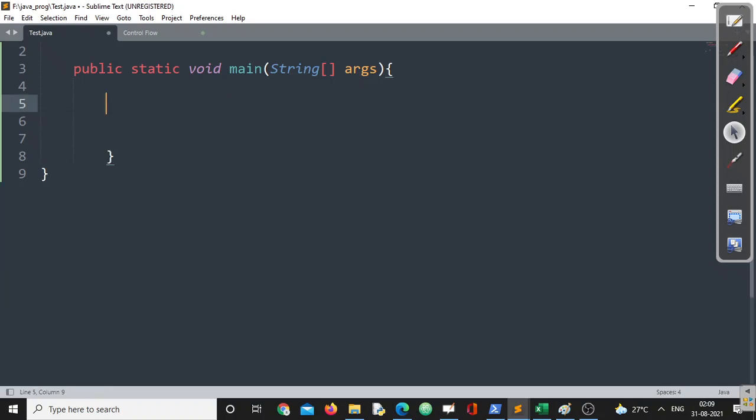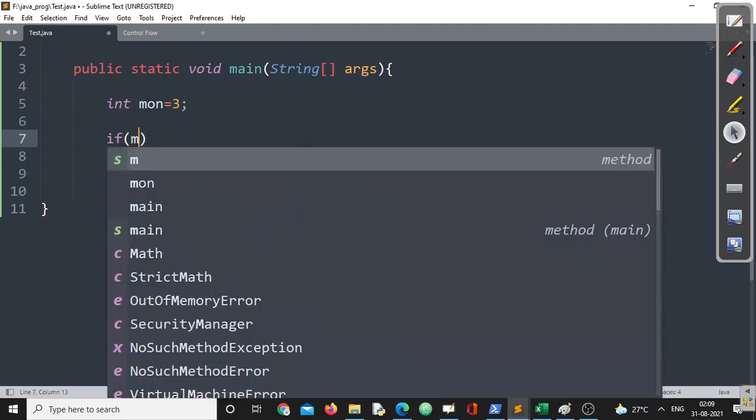Now the question is, let us input a number. I am taking a number, month equals 3. So my question is, can you please print the name of the month from this one? If I write month equals 3, definitely it will come out like 3 means March, something like that. So you will say, sir, what we can do, we can go like this.